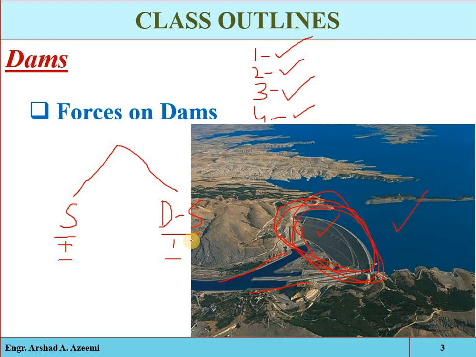These destabilizing forces can cause different types of failure of the dam structure. For example, if the water pressure is more, it can cause overturning of the structure or sliding of the structure. Also, due to other types of destabilizing forces, the structure may collapse, or settlement of the structure may occur, or even breaking may occur. So overturning, sliding, collapsing, settlement and breaking are all different types of failure which can be caused by the destabilizing forces.